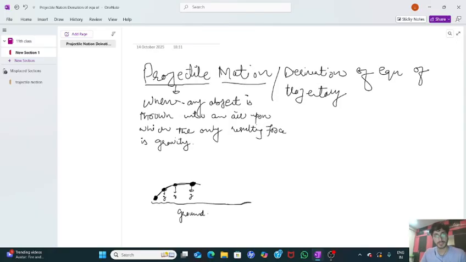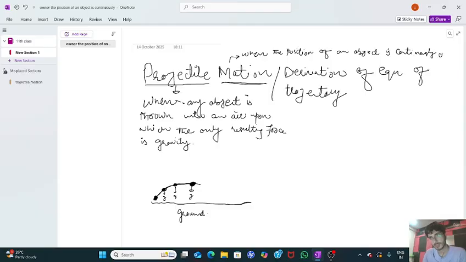Now, we have motion here. What is the meaning of this term motion? Motion means simply when anything is moving. In physics terms, how can we define motion? When the position of an object is continuously changing with respect to time.